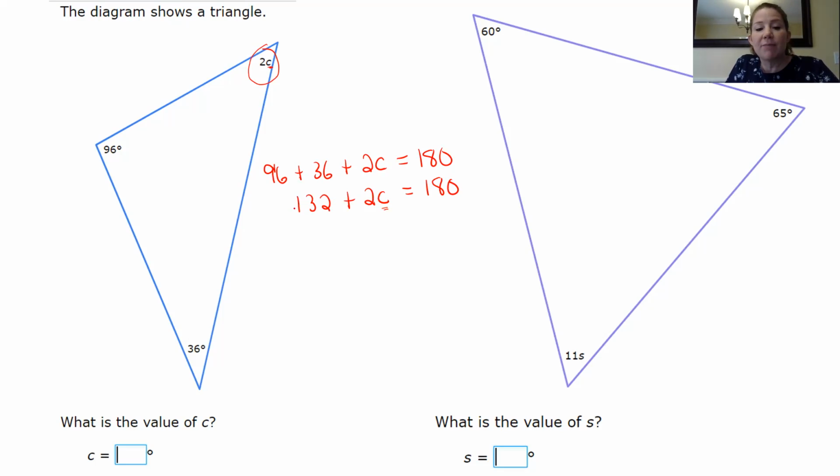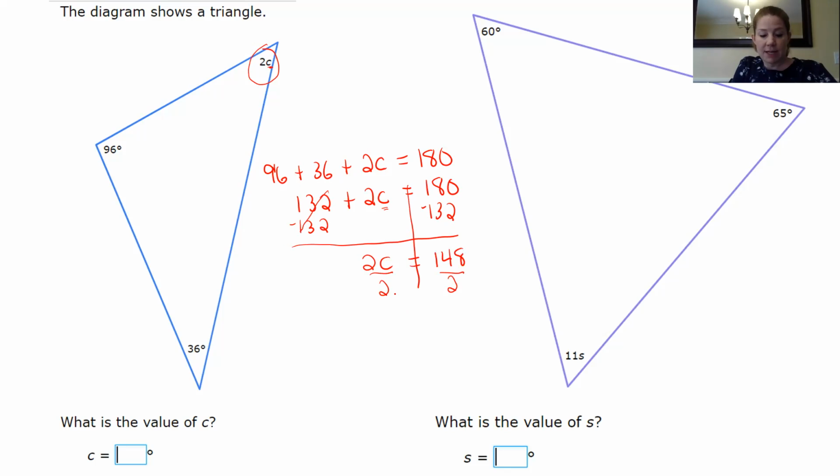So I'm going to get rid of positive 132. The only way to get rid of positive 132 is to subtract 132 from both sides of the equal sign. So this is gone. I bring down 2C, I bring down my equal sign, and then 180 minus 132 is 148. And then I want to do the opposite. I want C by itself. Right now C is being multiplied by 2, so the opposite of multiplying by 2, I'm going to divide by 2.